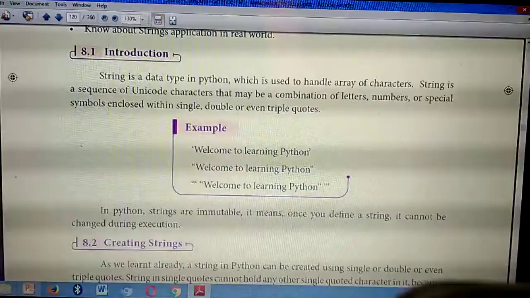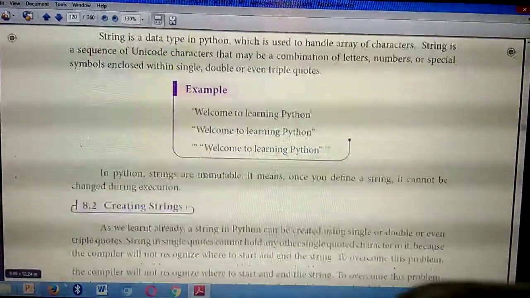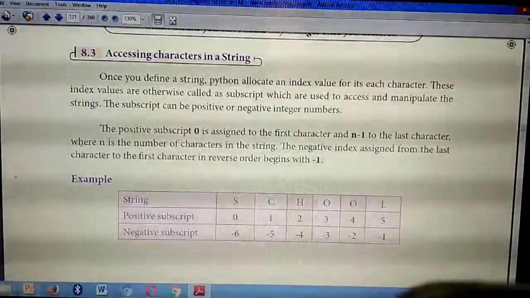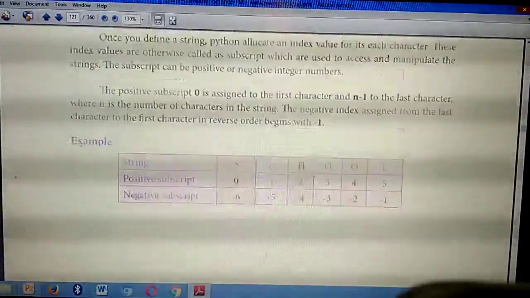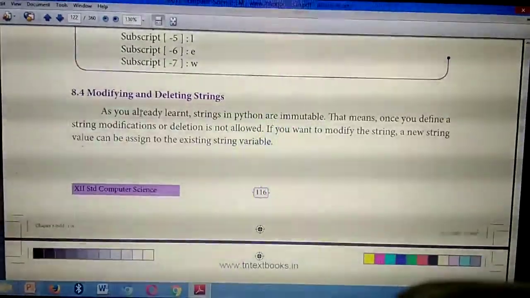Then the second two-mark question, take page number 116. Modifying strings in Python. Have you all seen this heading, modifying and deleting strings?